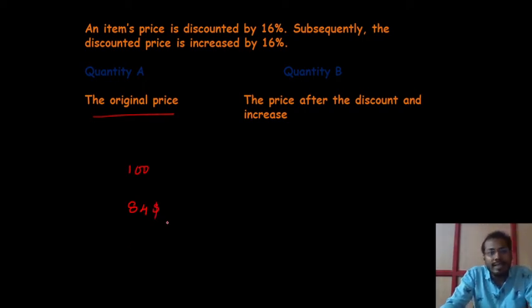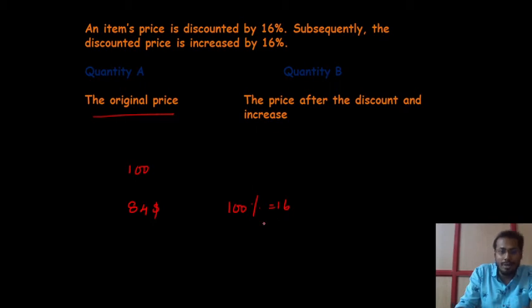Subsequently, the discounted price is increased by 16. So 100 percent is equal to $84, and the increasing amount is 16 percent, that is 116 percent of 84, so 116 into 84 divided by 100.